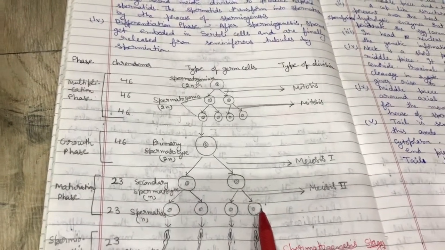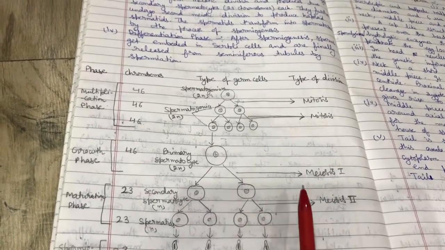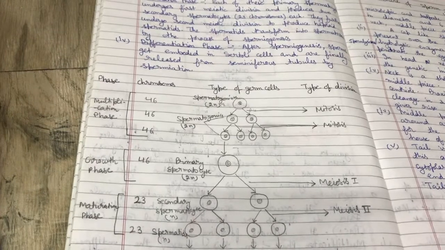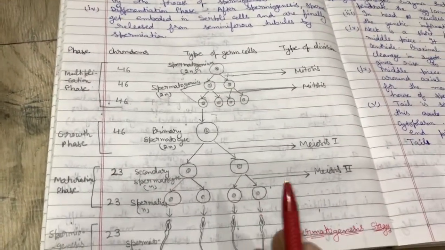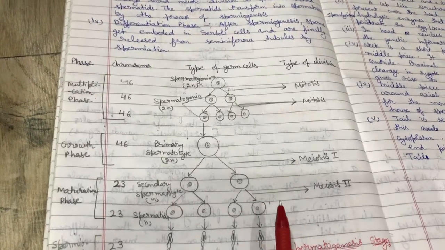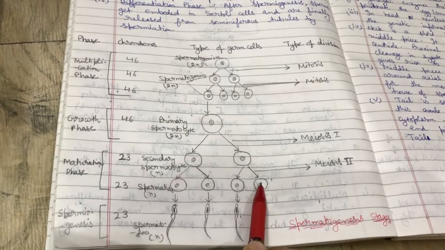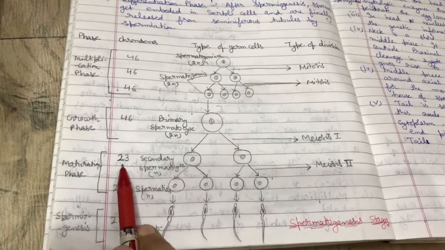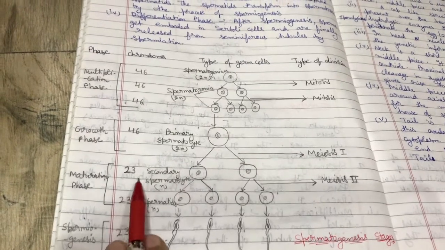We have discussed mitosis and meiosis in plus one class. Through mitosis, two cells are formed, and through meiosis, 4 cells are formed. Meiosis is of two types, meiosis 1 and 2. So here 4 haploid cells are formed. Now chromosomal number becomes half, 23, because meiosis occurs.